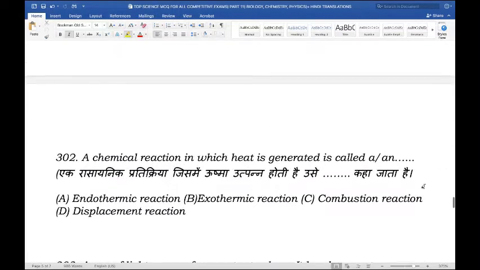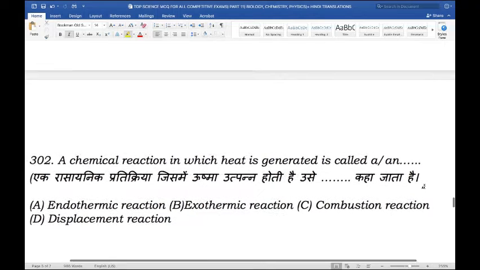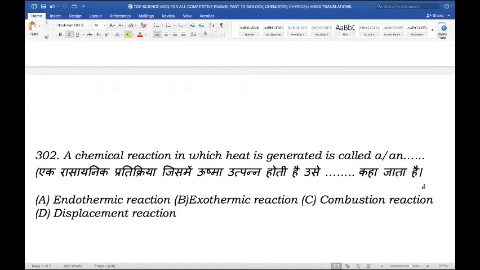Next question. A reaction in which heat is generated is called. So when heat is generated, is it called endothermic reaction, exothermic reaction, combustion reaction, or displacement reaction? So a chemical reaction in which heat is generated is called exothermic reaction.